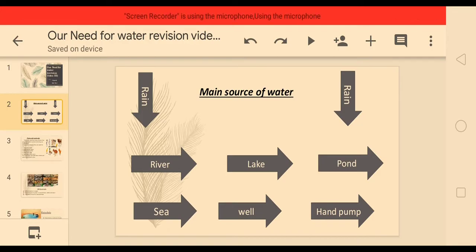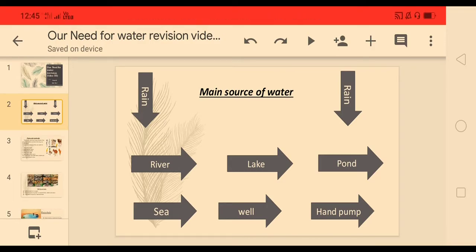So to whom is water essential or very important? As we have learned, all living things need water to survive. We need water to drink and do many things. Like us, other living things also need water to drink. Then how do they get water?